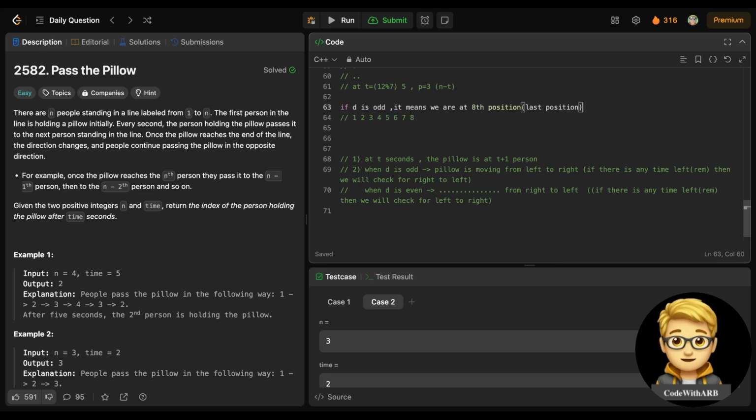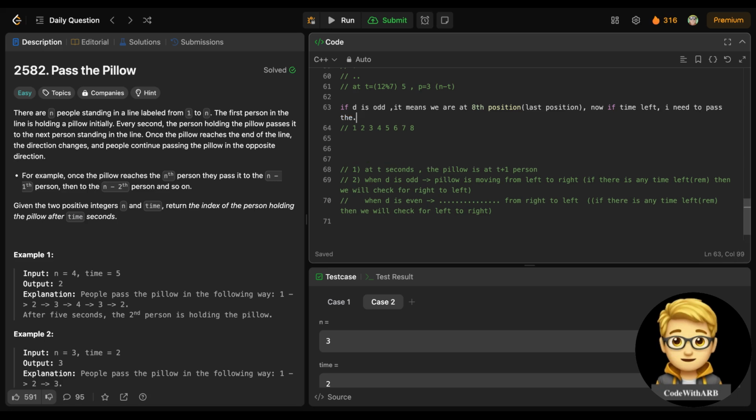Now if time is left, I need to pass the pillow in the opposite direction, which is right to left.